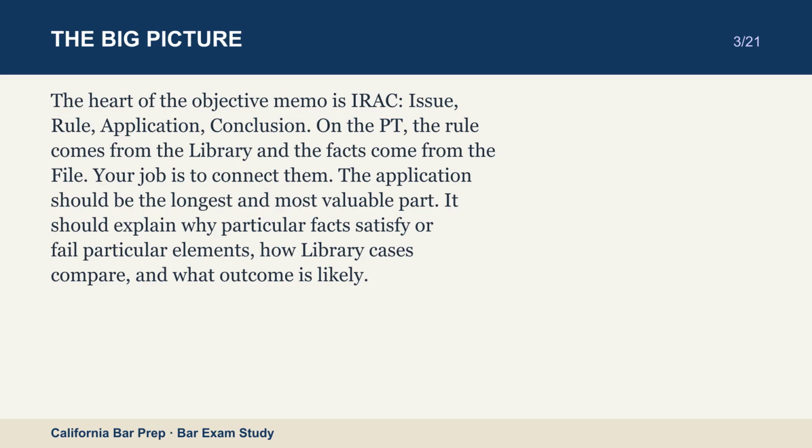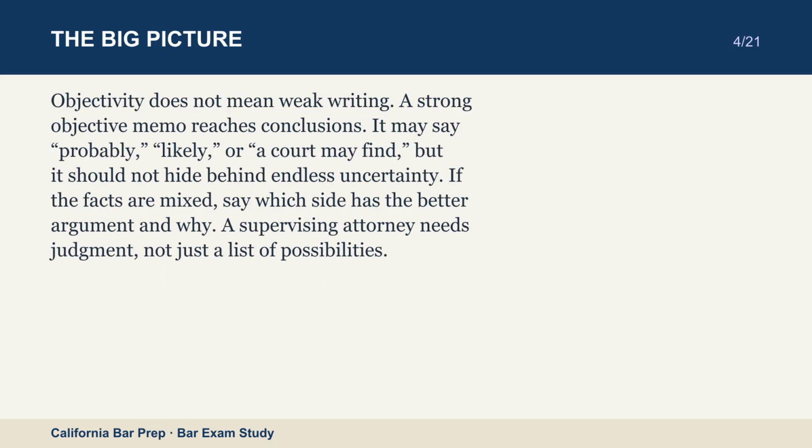Objectivity does not mean weak writing. A strong objective memo reaches conclusions. It may say probably, likely, or a court may find, but it should not hide behind endless uncertainty. If the facts are mixed, say which side has the better argument and why. A supervising attorney needs judgment, not just a list of possibilities.